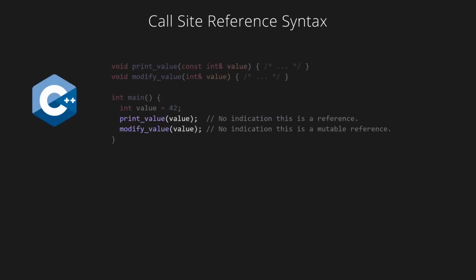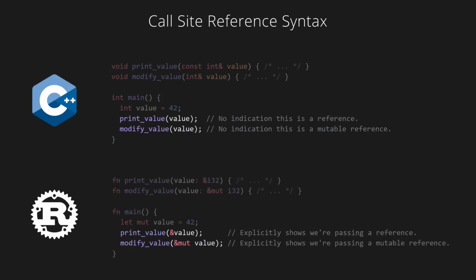C++ also doesn't have call site reference syntax. When you're calling a function in C++, there's no indication at the call site that you're passing by value, reference, or non-const reference, so it's not obvious if the value will be modified. You have to go to the signature of the function to verify this. In Rust, you can see all this information at the call site. This feature makes the code easier to understand, and it's sorely missing in C++.